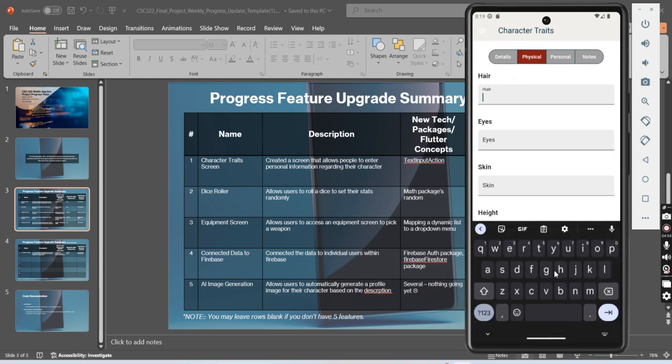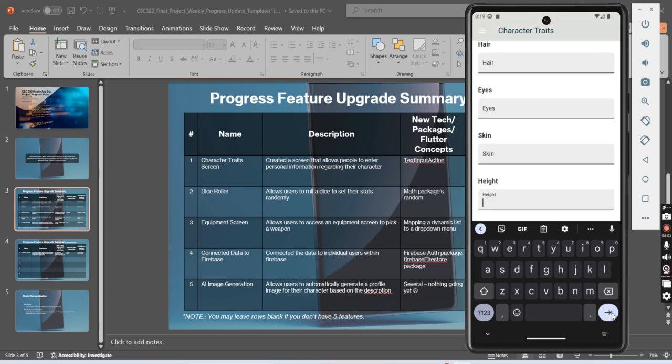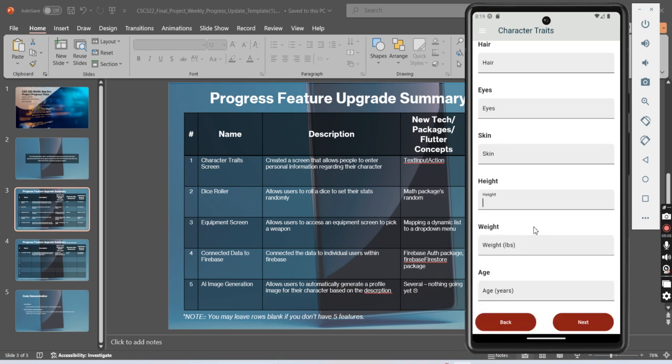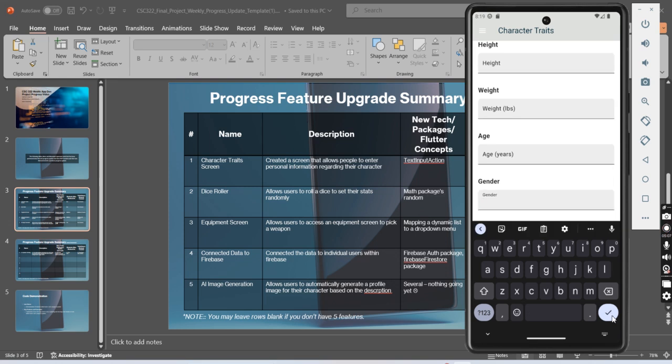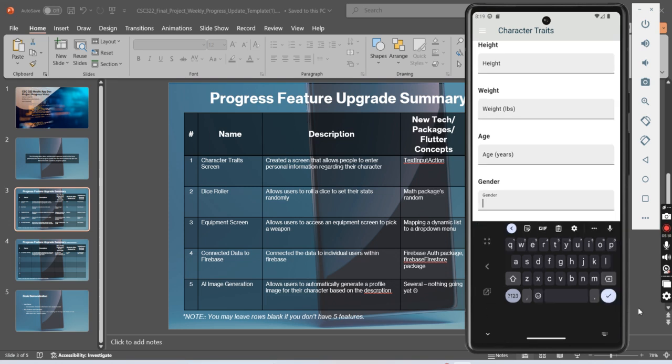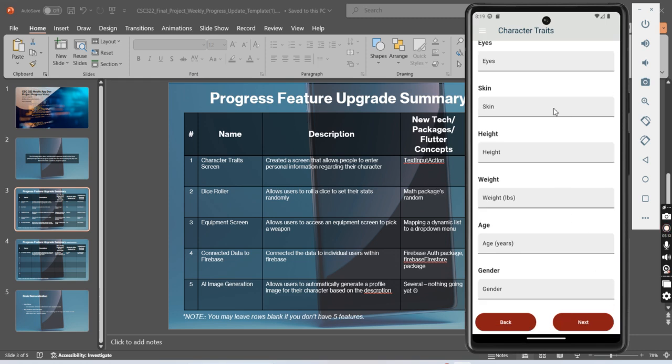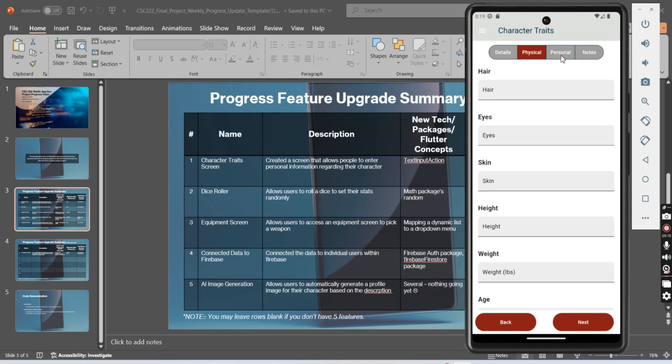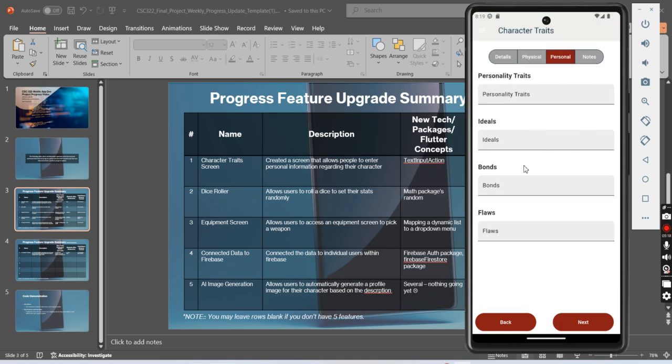I do not want to fill all that out personally, but something new that I put in is you hit that and it goes to the next one instead of just popping out. And I think that's neat. The very last one is the checksum. The emulator's weird, but that's all right. We don't need to worry about that. I'm not filling in all this stuff, but personality traits. There's those, and then there's all your extra stuff. And I think that's it. I worked on the AI image generation, but it doesn't work. But it's going to use the information from the screen.